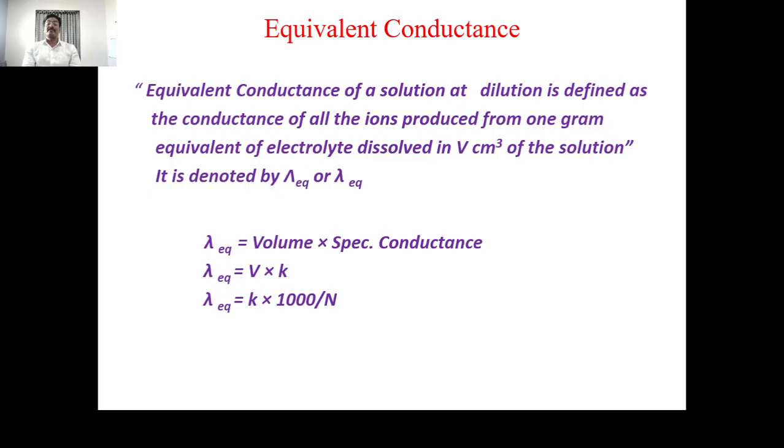And this equivalent conductance is the volume into the specific conductance. Here the specific conductance and equivalent conductance are related to each other through the volume of the electrolytic solution. Lambda equivalent is nothing but the volume into specific conductance, and this lambda equivalent is equal to specific conductance into 1000 divided by N. Then how it is, we will see here.